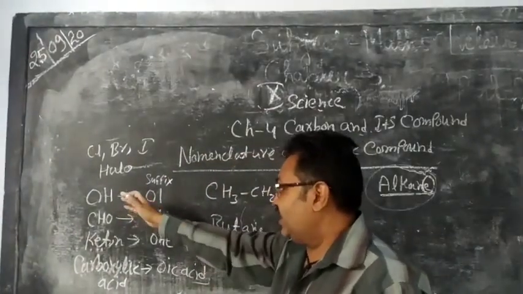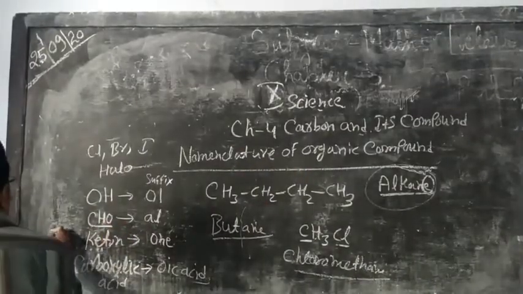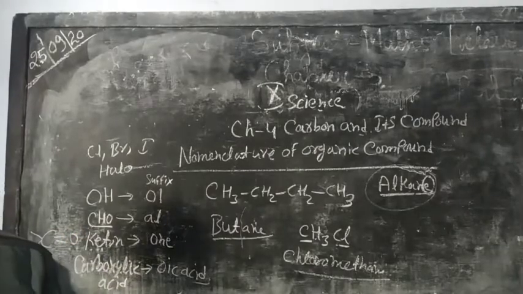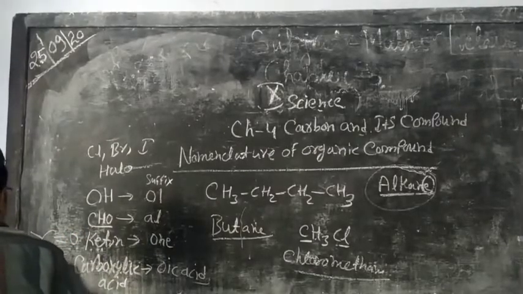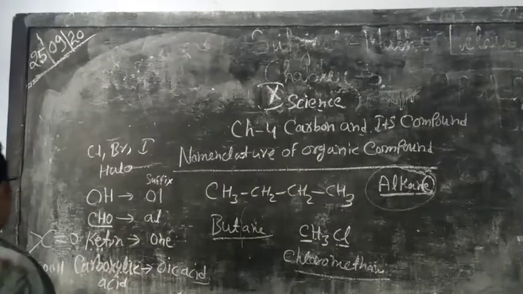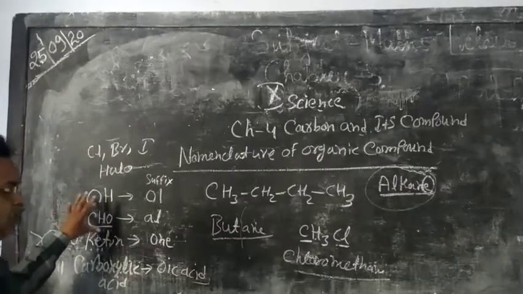Now we write some formulas: aldehyde is CHO, ketone is C double bond O, and carboxylic acid is COOH. So these are the formulas of these functional groups.